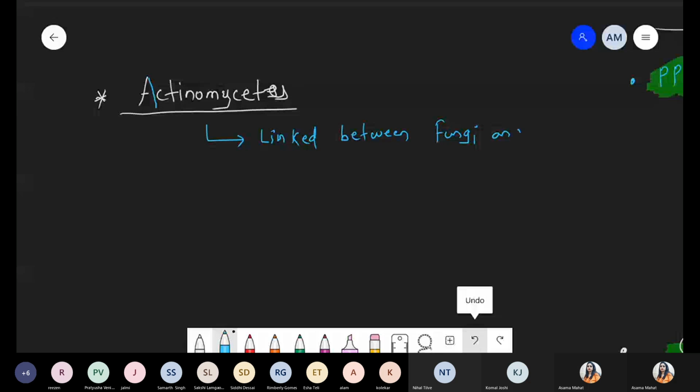So these are the linkage. So we have to prove that because we are talking about actinomycetes. Definitely actinomycetes belong to the bacteria category because we see this point under the kingdom Monera. But we have to remember actinomycetes basically show linkage between two groups. Number one, that is fungi, and the other one, that is bacteria. So we are studying how that particular specific group of actinomycetes belongs to two categories.